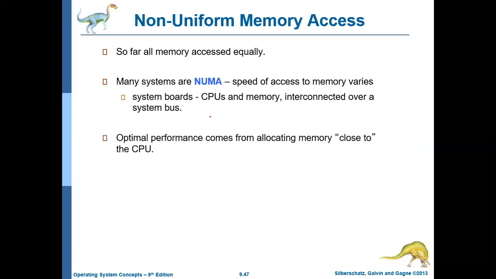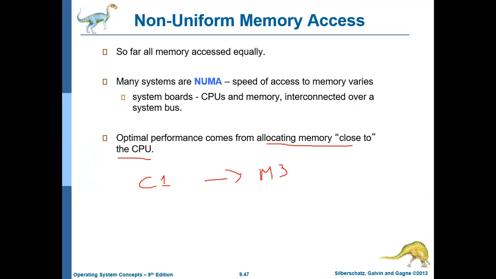Optimal performance comes when the allocation of memory is close to the CPU. The best performance will be given to a particular process if its memory is allocated closer to it. For example, if CPU 1 was allocated memory in memory 3, then how will its performance be?